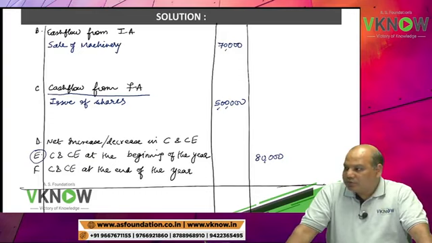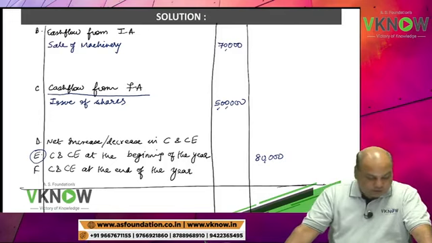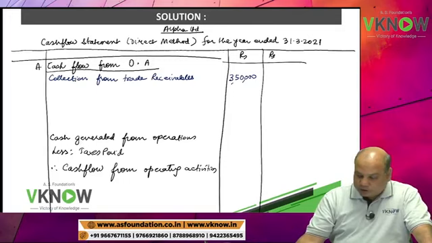Then come to outflows. Right column outflows. We have payment of accounts payable. Accounts payable means creditor.